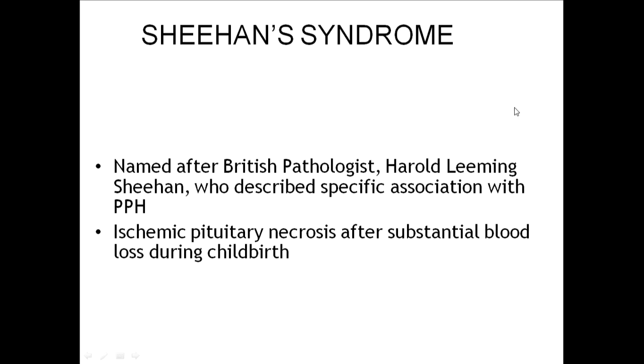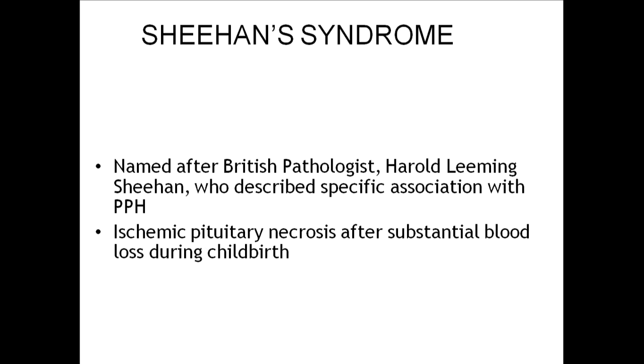Next, a short note on Sheehan syndrome. It is basically an eponym. It is named after a British pathologist, Harold Sheehan, who described the specific association of this syndrome with postpartum hemorrhage. What happens in Sheehan syndrome? In postpartum hemorrhage, because of acute blood loss, there will be ischemic necrosis of the pituitary gland, causing hypopituitarism.